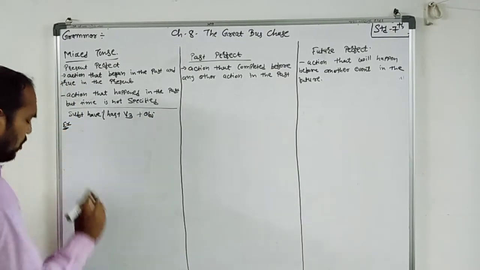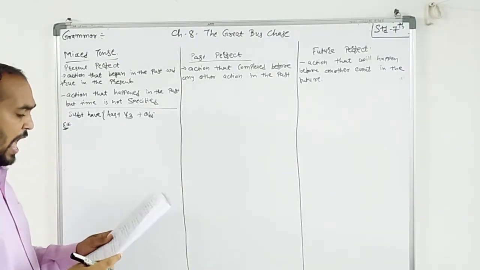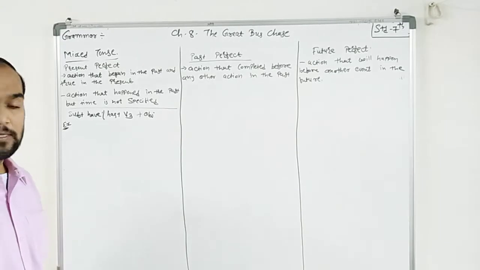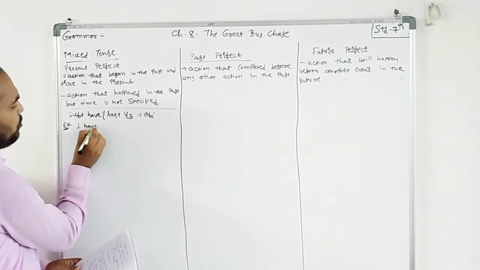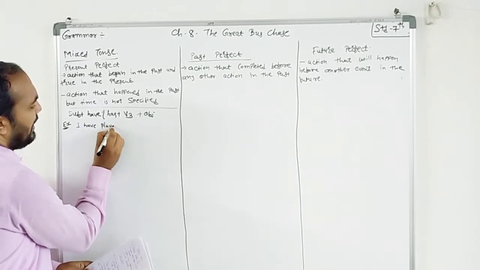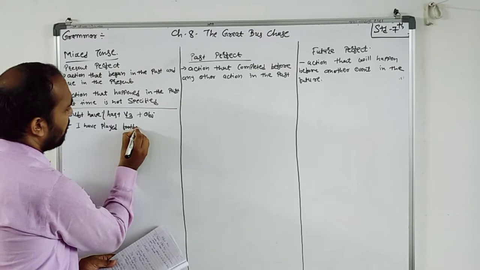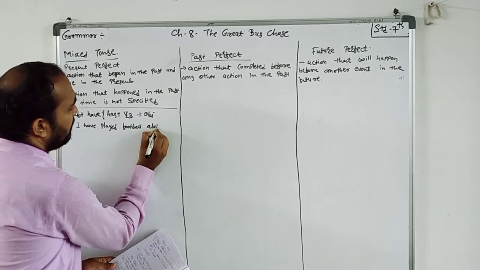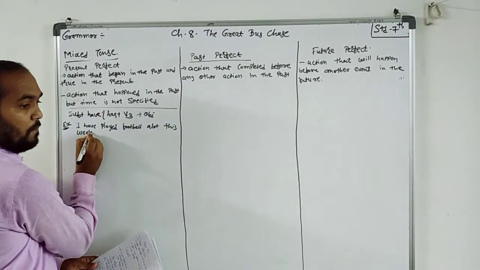The example is: I have played football a lot this week. See that. I have played football a lot this week.